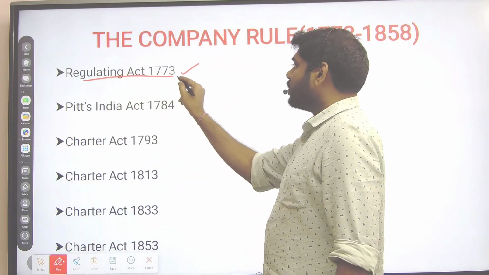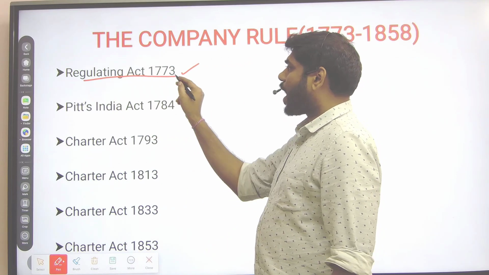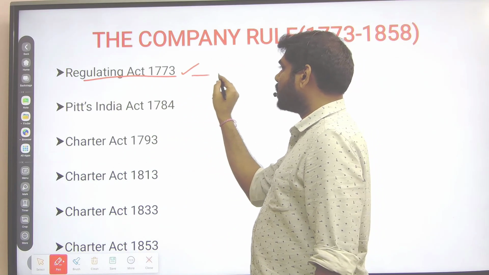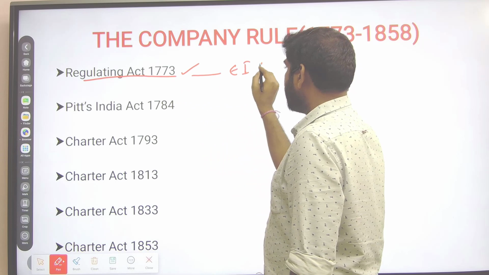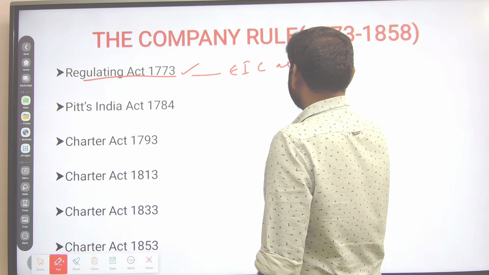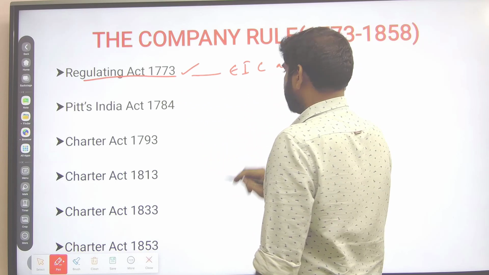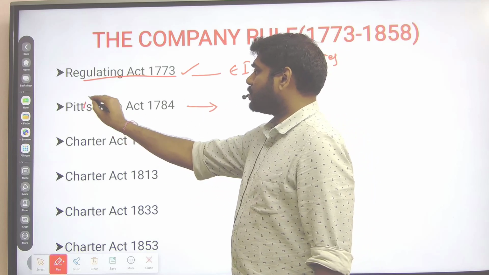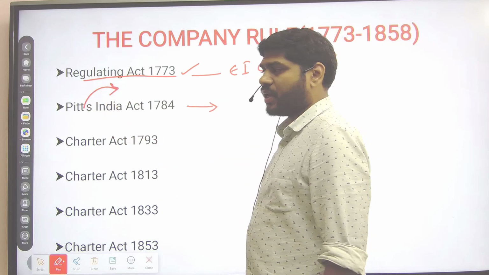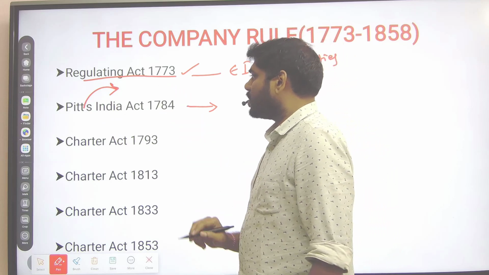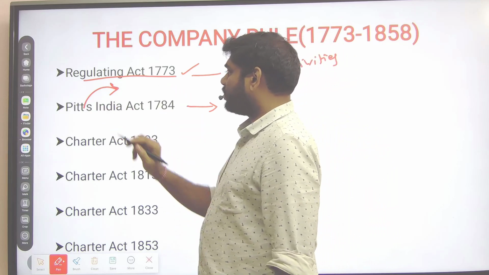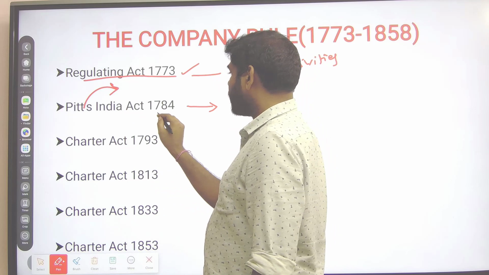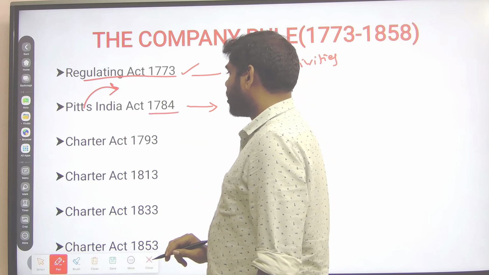Regulating means the British government passed an act in 1773 to regulate the East India Company's activities. And this is Pitt's India Act. Pitt was then the youngest Prime Minister of Britain, and the Pitt's India Act was passed in 1784.